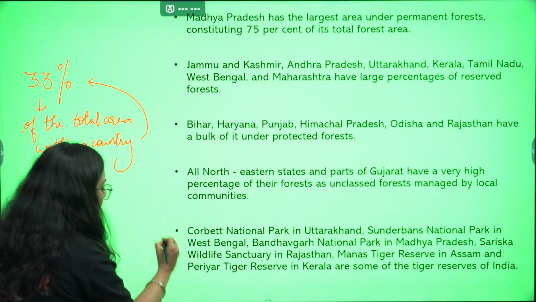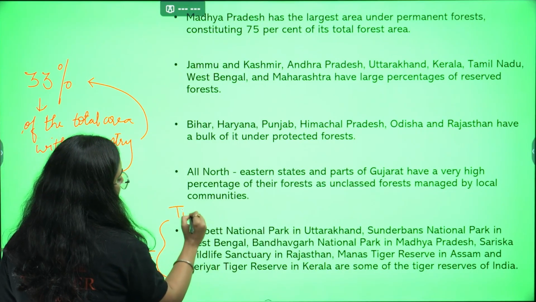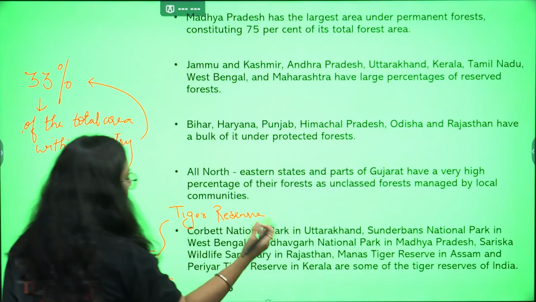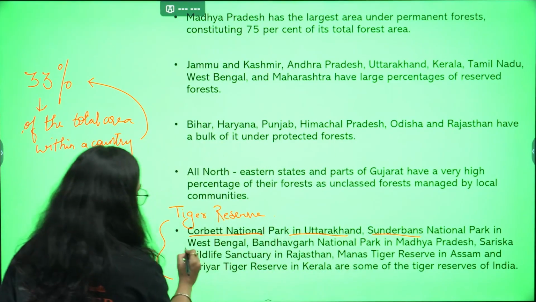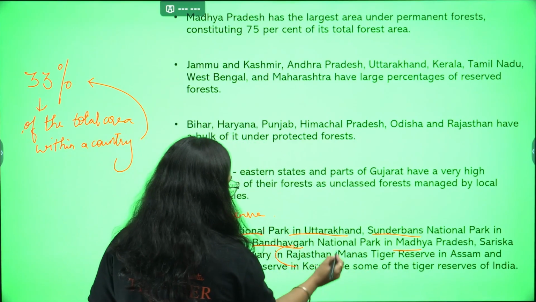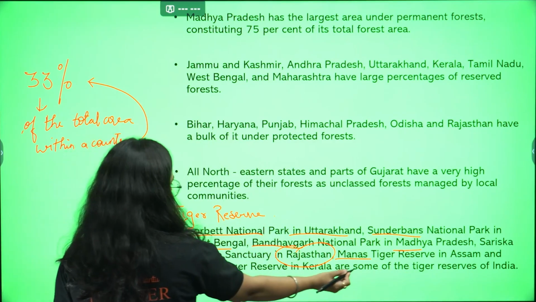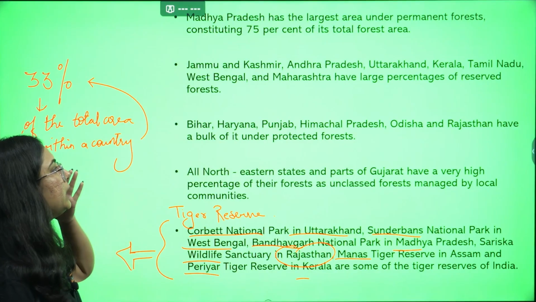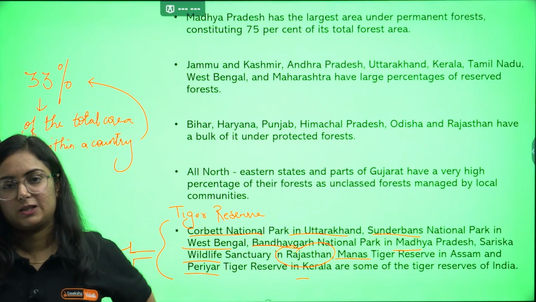And yes, this was the point I needed to add in the previous slide, that is about the names of tiger reserves. We have studied it. You can read it once, like Jim Corbett in Uttarakhand, Sundarbans in West Bengal, Bandhavgarh in Madhya Pradesh, Sariska Tiger Reserve in Rajasthan, Manas in Assam, Periyar in Kerala. Get my point? Have a reading of this so that you can understand which forest area is majorly found in which Indian state.